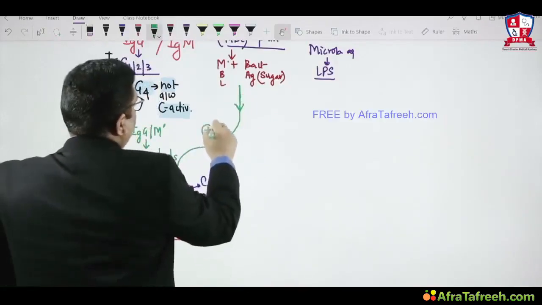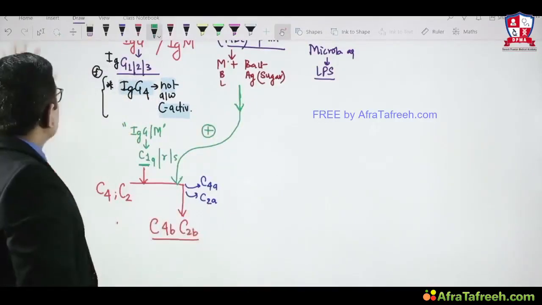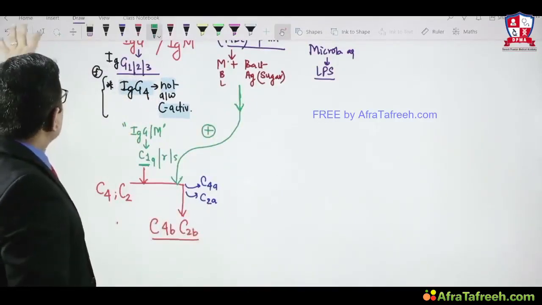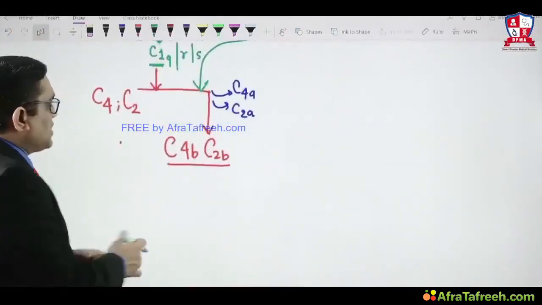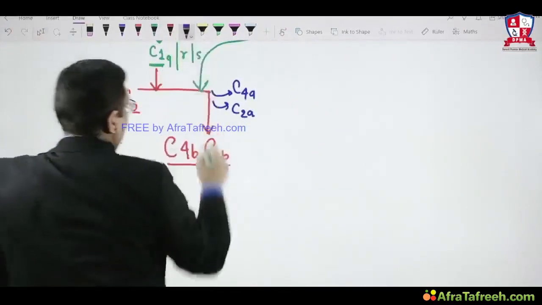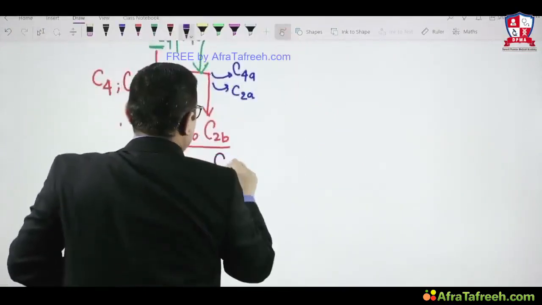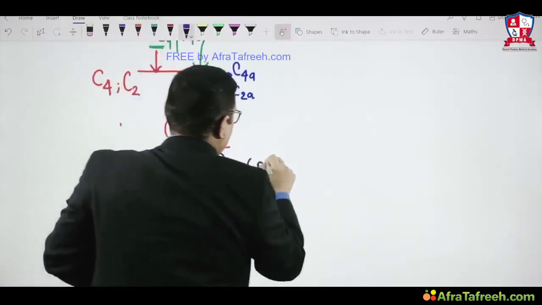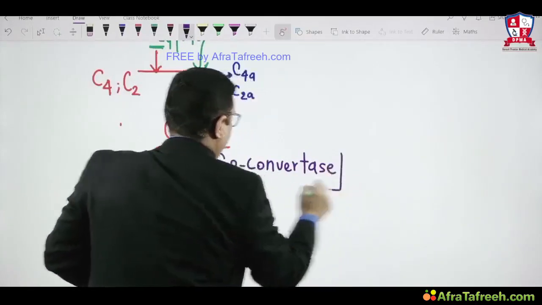So this will activate C4 C2 conversion, and the same C4B and C2B will be formed. This C4B and C2B, which has been formed here, is called C3 convertase. Remember, this is called the C3 convertase enzyme, right? So this is the C3 convertase enzyme.